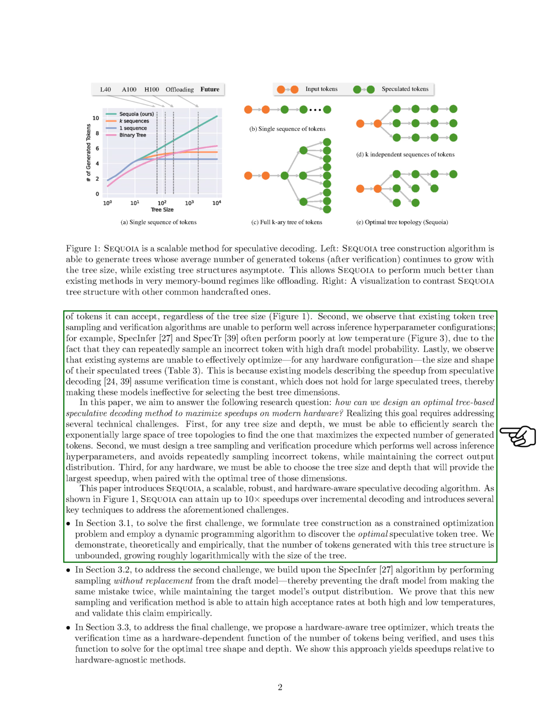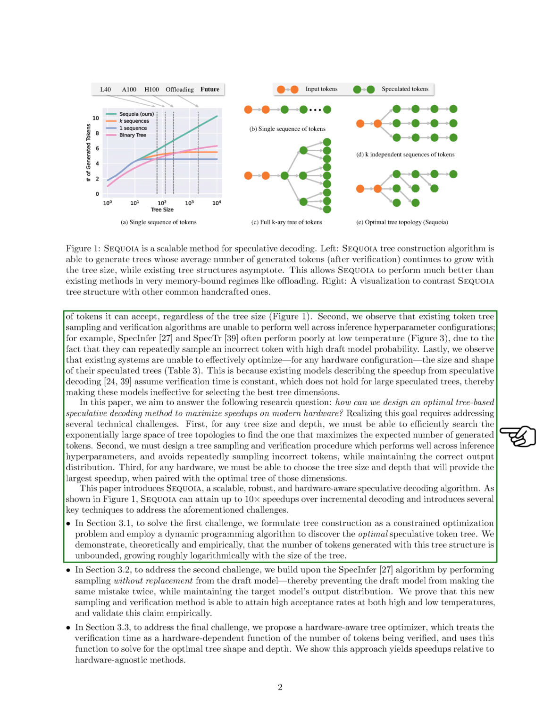Lastly, we observed that current systems can't effectively adjust the size and shape of their token trees to work best with any given hardware setup. This is because the models that predict how much faster speculative decoding can make the process assume that the time it takes to check the tokens is constant, which isn't the case for larger trees, making these predictions unreliable for choosing the best tree dimensions.